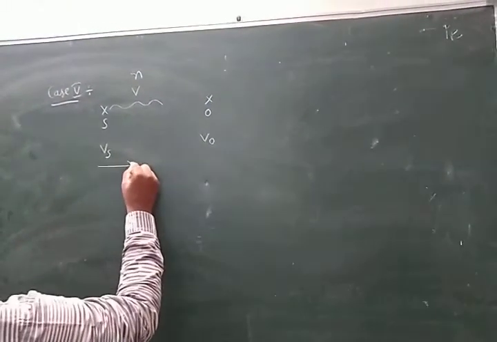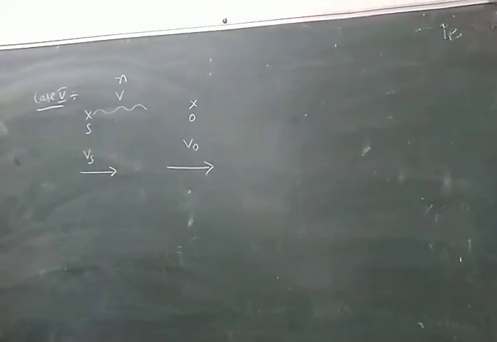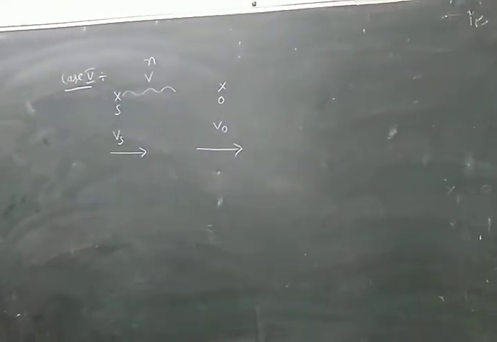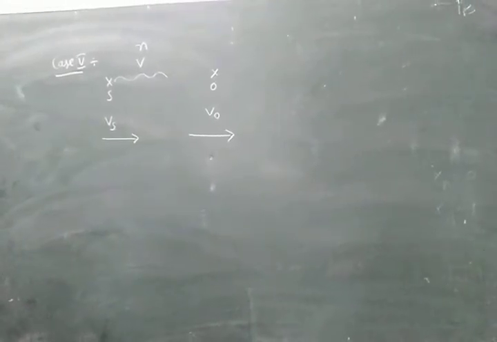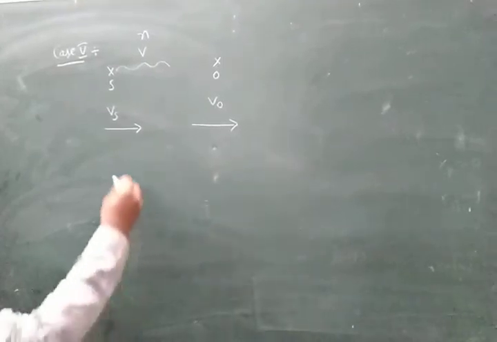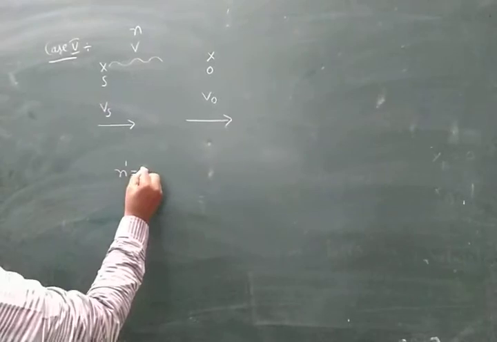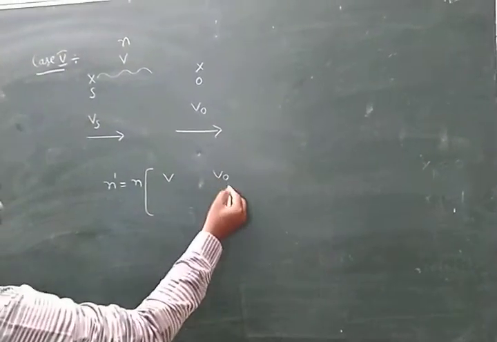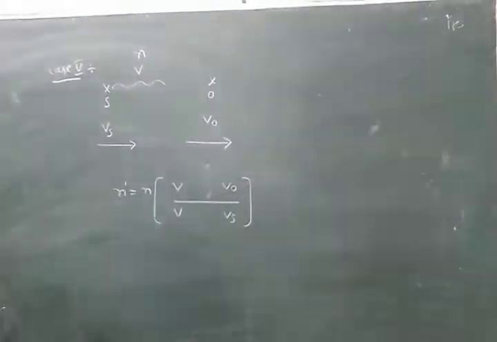Here both are moving in the same direction. Look here now. Here source and observer both are moving in the same direction. Look here now. In this situation, write n dash equal to n. Look here now, very important. V0, V, Vs. Here sign convention, write in this manner.